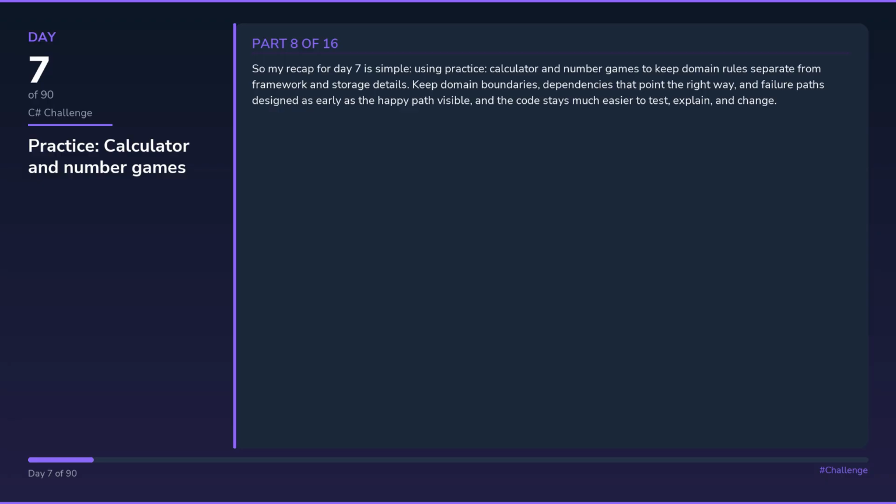So my recap for day 7 is simple: using practice, calculator and number games to keep domain rules separate from framework and storage details. Keep domain boundaries, dependencies that point the right way, and failure paths designed as early as the happy path visible, and the code stays much easier to test, explain, and change.